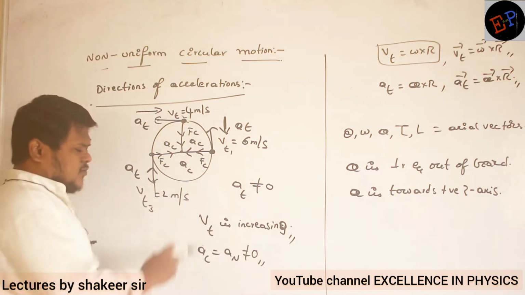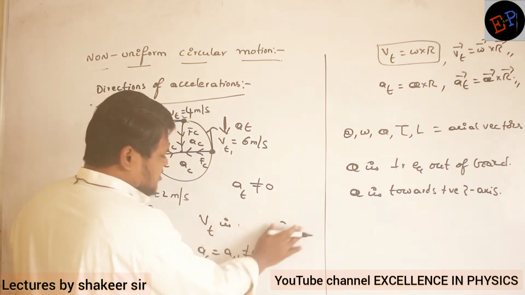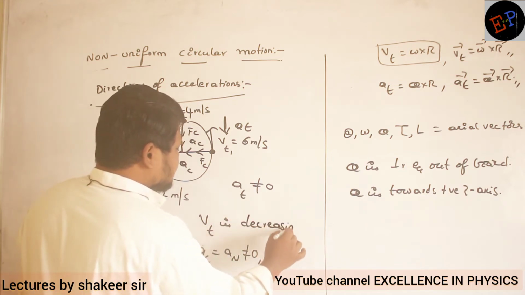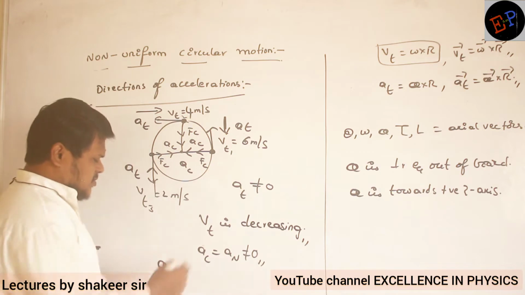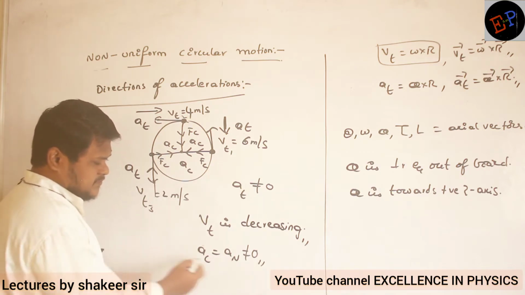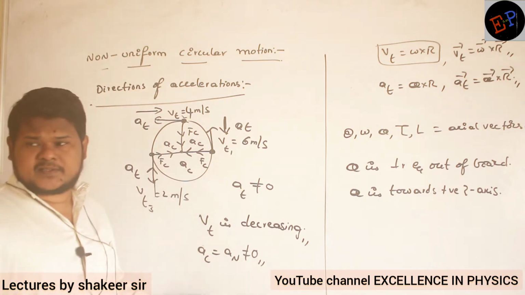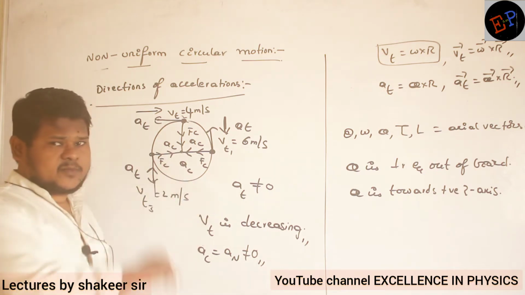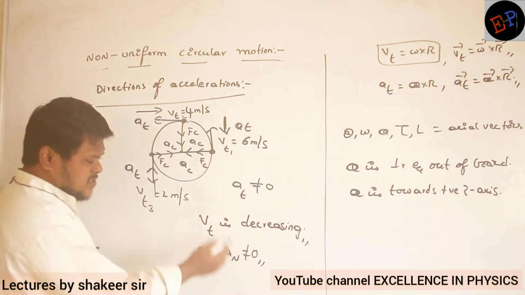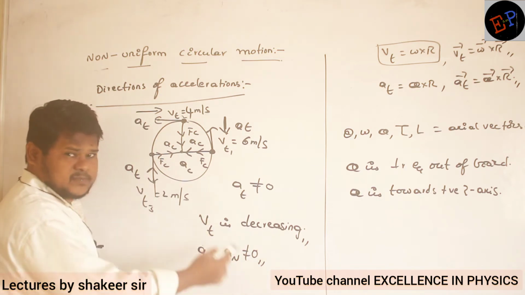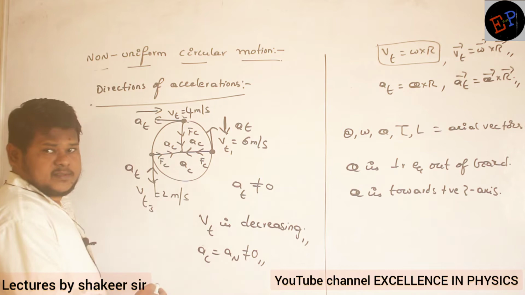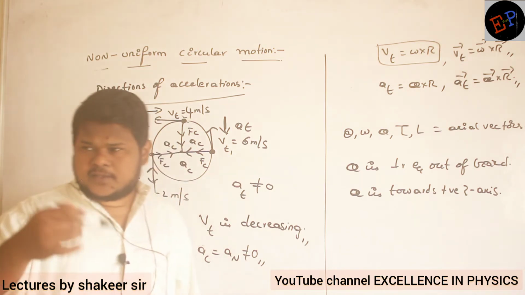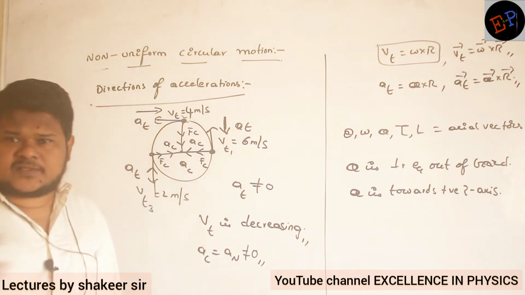Okay, now what about Vt? Tangential velocity is decreasing. Clear now? So then what about centripetal acceleration? Is it present or not? Definitely it is present, otherwise the body cannot move in a circular path. So this is present. Now what about its direction? Direction of centripetal acceleration? Towards the center only, because that is the acceleration which is responsible for making the body move in a circular path, and that is always present.